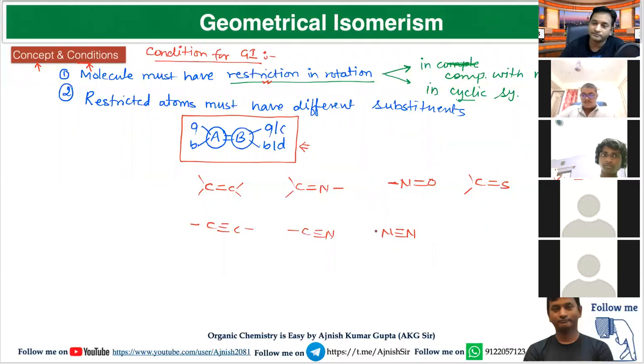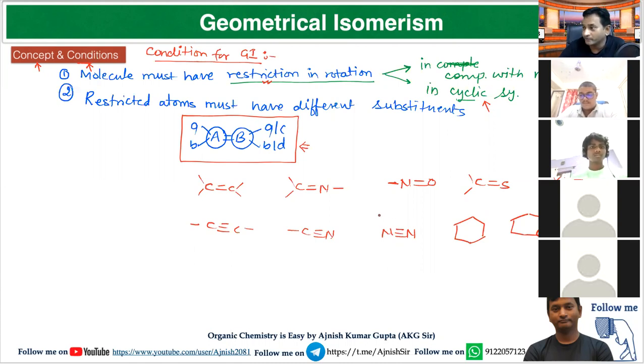Second, you said that molecule cyclic system also have restriction in rotation. So there are two types of cyclic system. One is homocyclic, like cyclohexane, and another is heterocyclic. It may be possible oxygen will be present over this position, nitrogen may be present, sulfur may be present in the cycle of the ring. So any heteroatom, nitrogen, oxygen, sulfur, if present in the ring, then such compound is called as heterocyclic. So cyclic system have restriction in rotation and multiple bonded system have restriction in rotation.